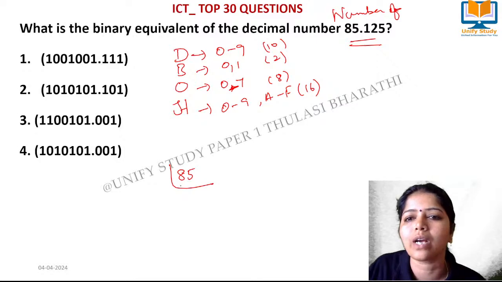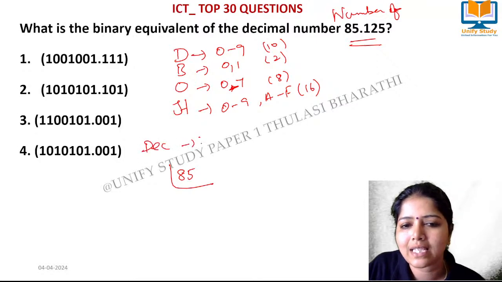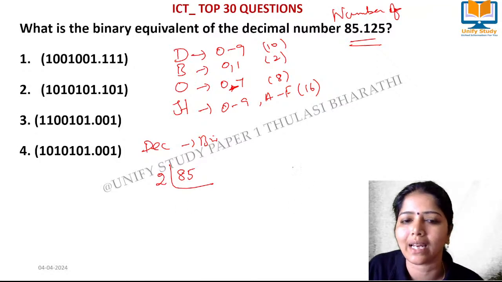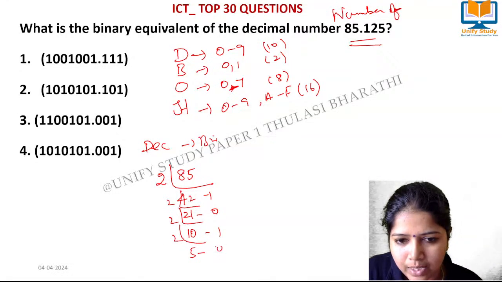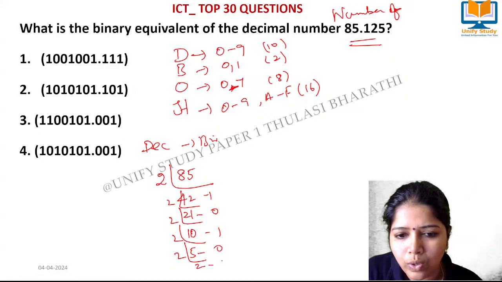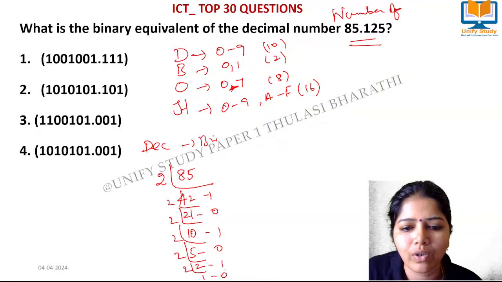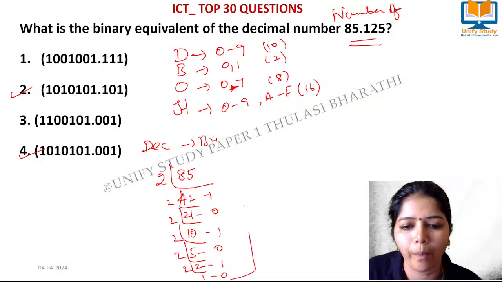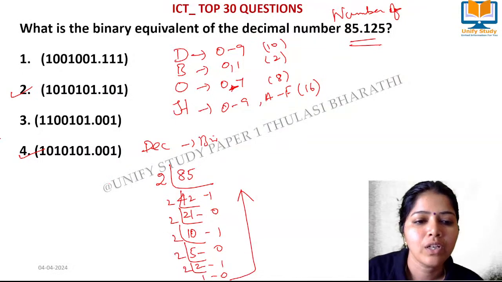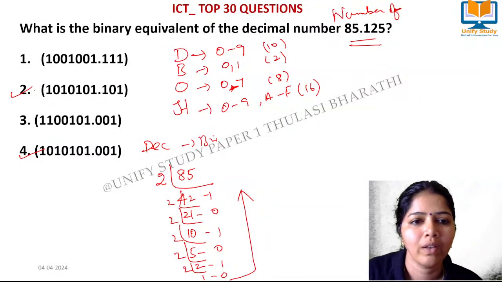So 85. How to convert a decimal number to binary? We have to divide it by 2 and keep the remainder aside. So 42, remainder 1; 21, remainder 0; 10, remainder 1; 5, remainder 0; then 2, remainder 1; and 1, remainder 0. What's the answer? Writing from the bottom up: 1, 0, 1, 0, 1, 0, 1. Only two options have this, so the other two options can be eliminated.